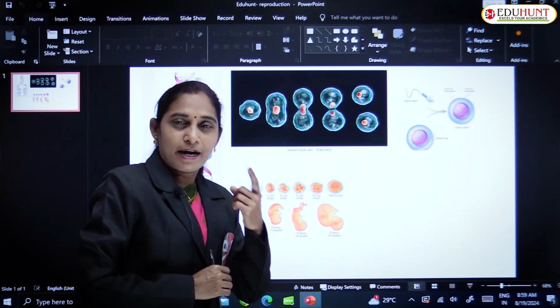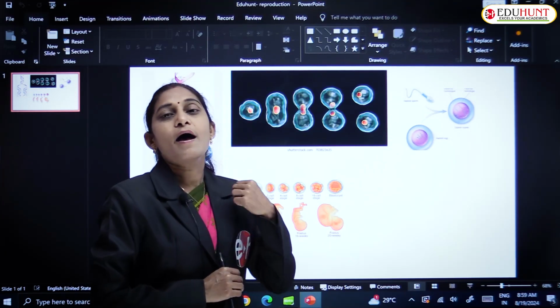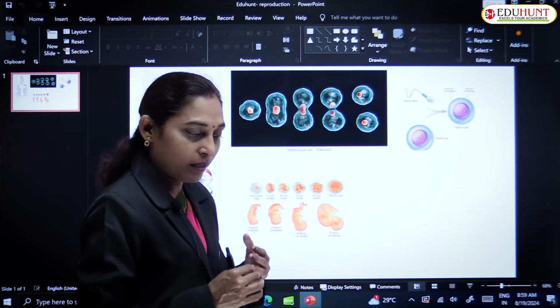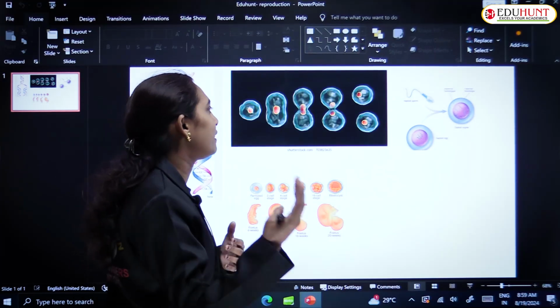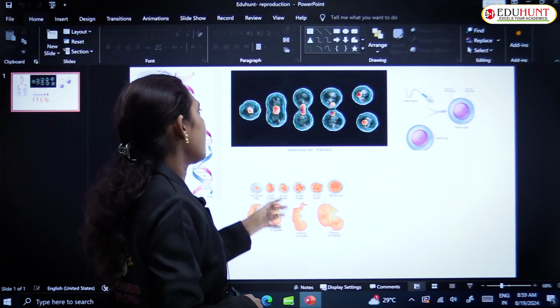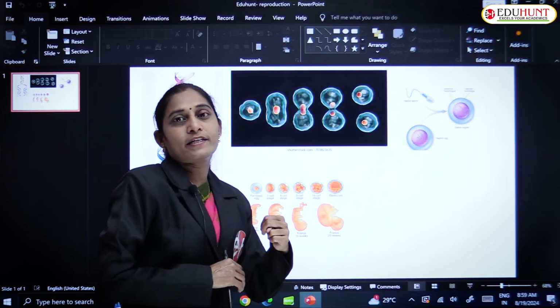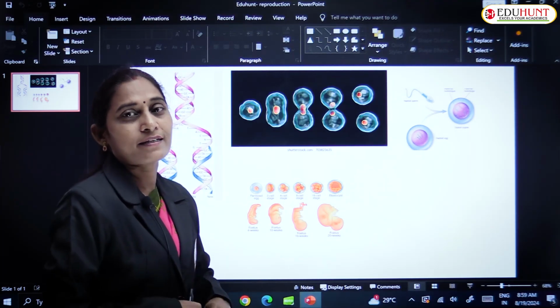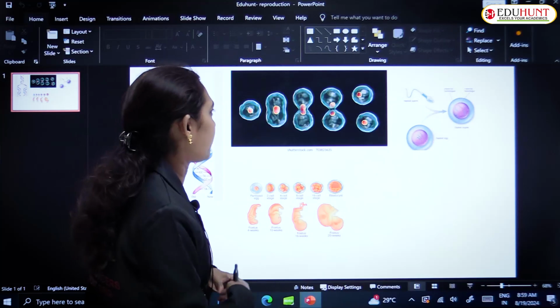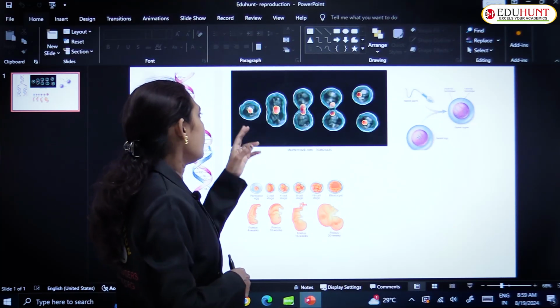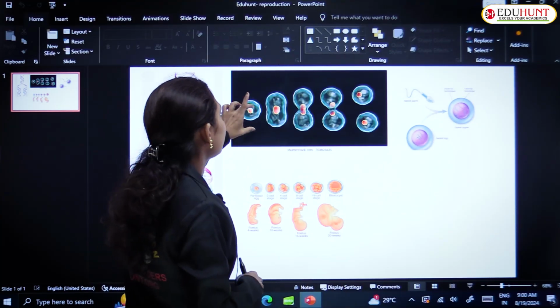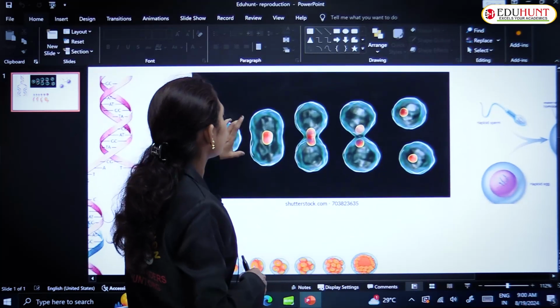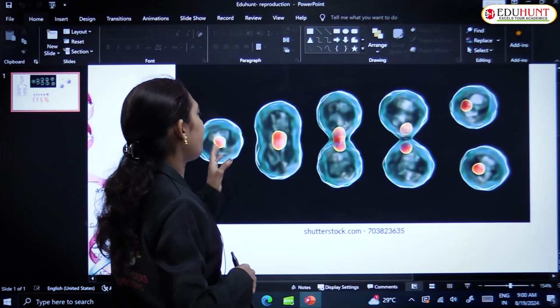One is the mitotic division, and the second is the meiotic division, which you will study in your higher classes. There are 2 different cell divisions: one is the mitotic cell division, and the second one is meiotic, or meiosis. You can see clearly here in the picture.